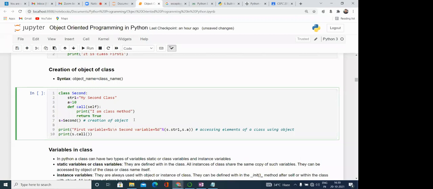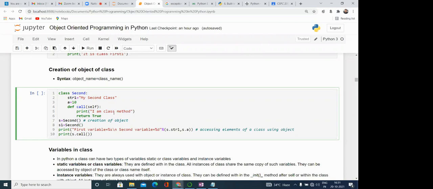Another object we can also create, like s1 is equal to second. So for a class we can create multiple objects, there is no problem. While we are creating the object, we are creating a separate copy of that particular class. So in this way, multiple objects you can create, and by using the object you can access the members of the class. What is a member? The simple thing is that whatever we have defined inside the class is a member of the class.